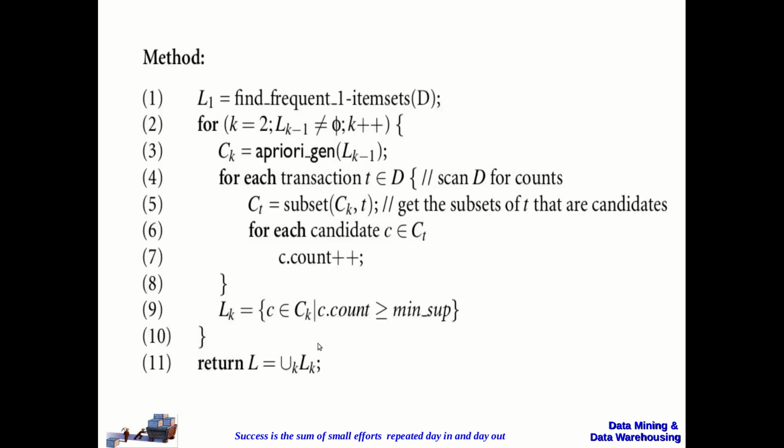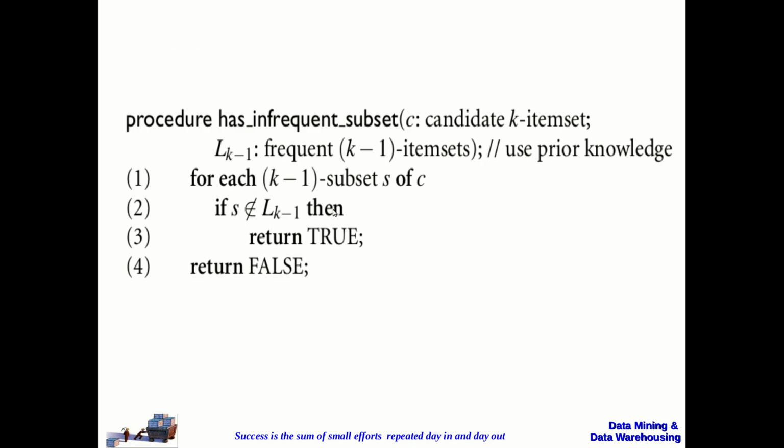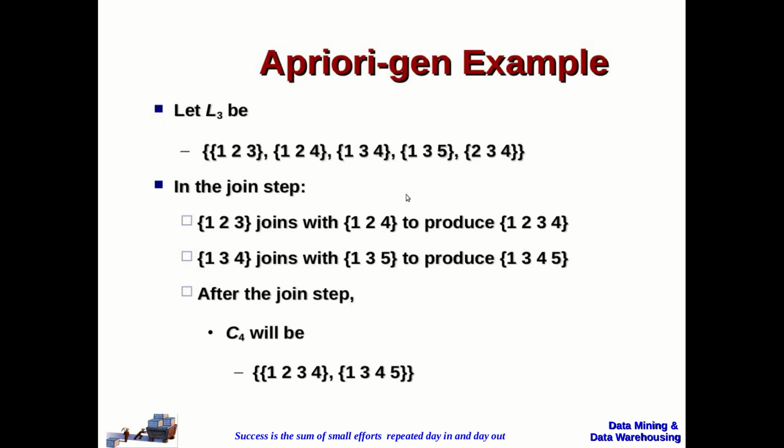Where will it be returned? It will be returned here as C2, and this C2 will be taken into consideration for generating the frequent item set, which will be L2. This process will be repeated again and again until no more frequent item sets are generated, right? Now this is one example which shows with C4.